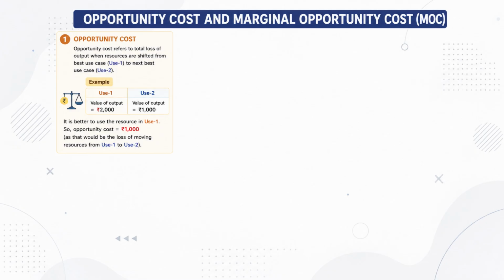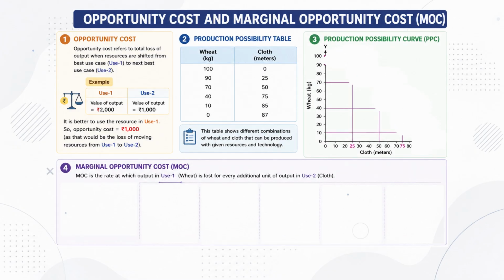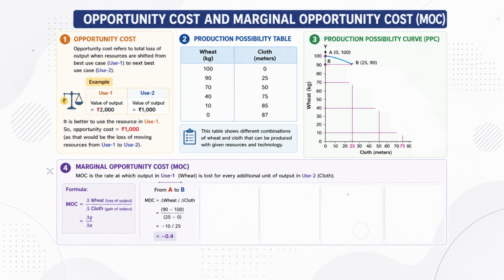Now, let us understand marginal opportunity cost, or MOC. Marginal opportunity cost is the amount of one good sacrificed to produce one additional unit of another good. In our example, wheat is sacrificed to produce more cloth. From point A to point B, MOC is equal to change in wheat divided by change in cloth. That is 90 minus 100 divided by 25 minus 0. This gives minus 10 divided by 25, which is minus 0.4.